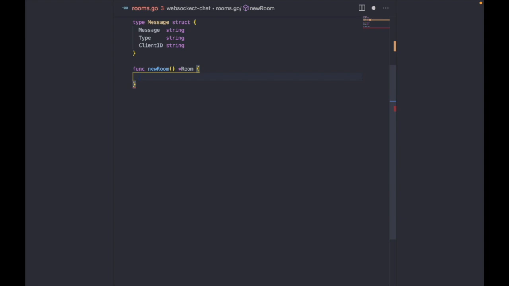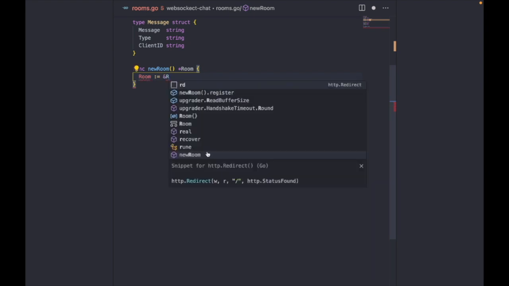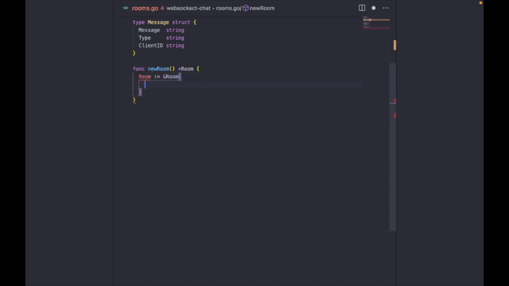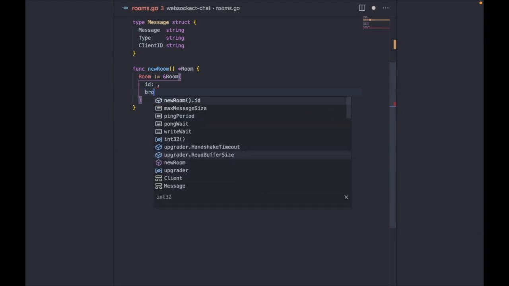So we would essentially build out our new room. I'm going to assign it to the room struct, and we're going to fill in the variables. For the ID, I think I have to import the package.